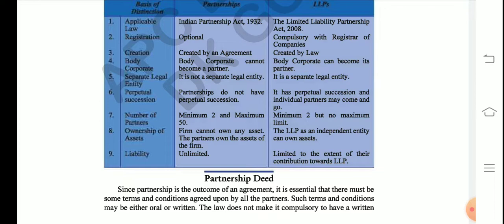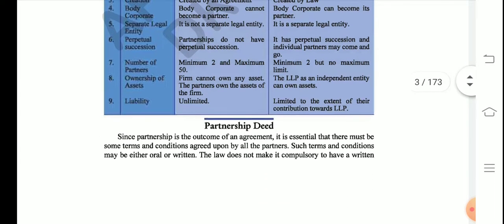So the last point is liability. Liability in case of a normal partnership is unlimited for the partners, and in case of an LLP, it is limited to their capital contribution. So as you can see, there is a lot of repetition. I have concluded this in a proper manner for you. I hope you have understood this much.